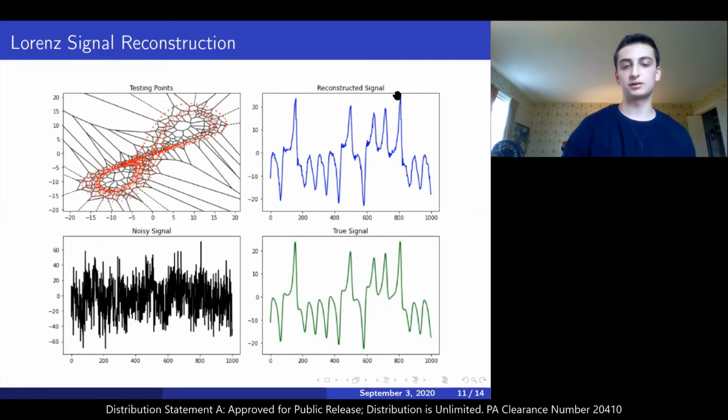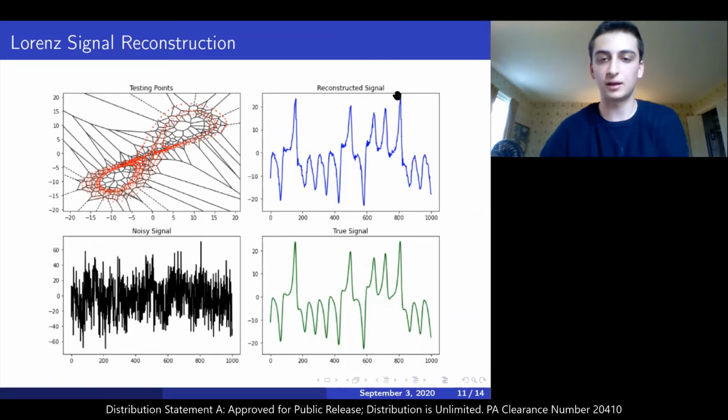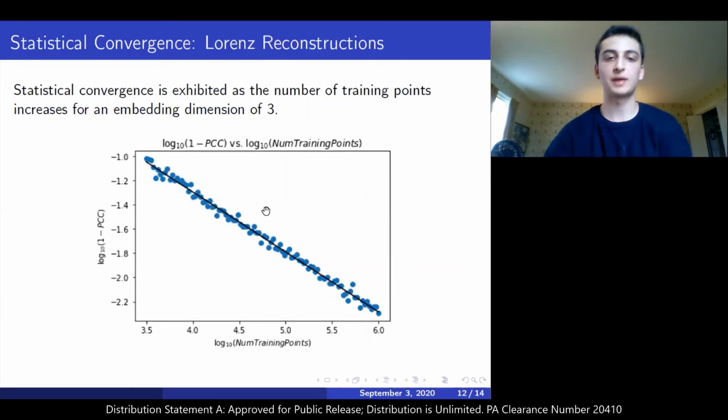Here, using this algorithm that I just described, we begin with the noisy signal that I showed you at the beginning of the presentation in the bottom left. Using this algorithm, we form the reconstruction shown in the top right, which very closely mirrors the dynamics of the true signal shown in the bottom right. And that was for the Lorentz system.